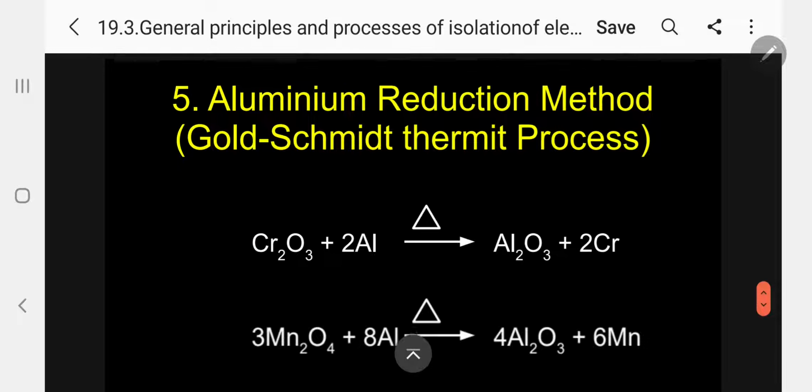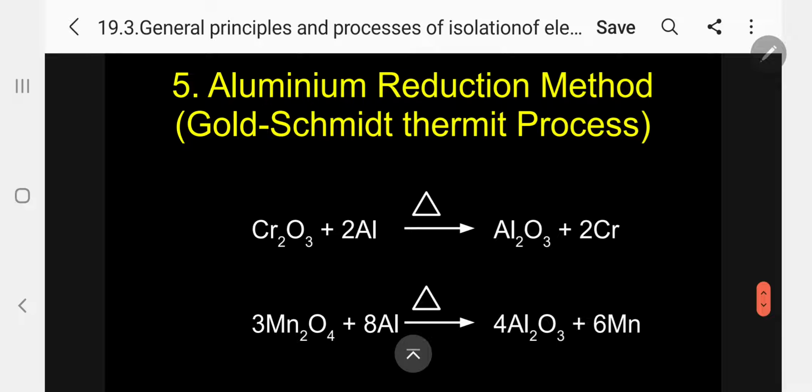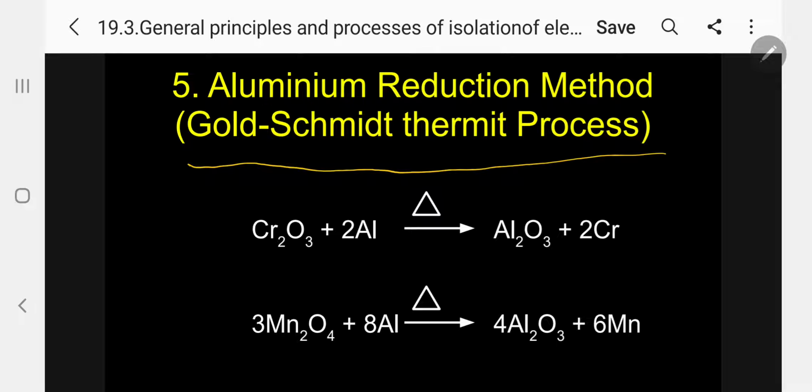Next, the fifth method is called the aluminum reduction method, by heating with aluminum. Kindly follow. This method is also called the Goldschmidt thermite process.